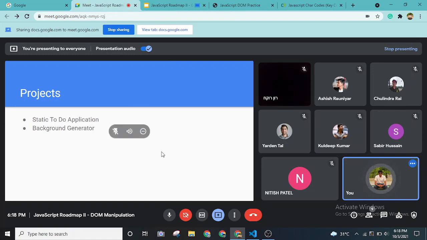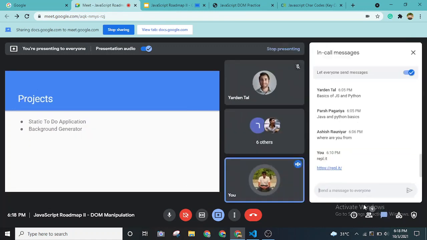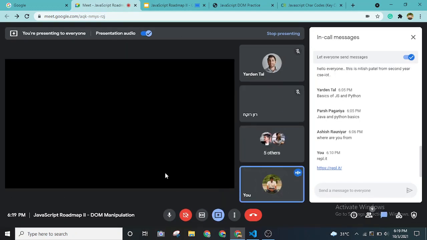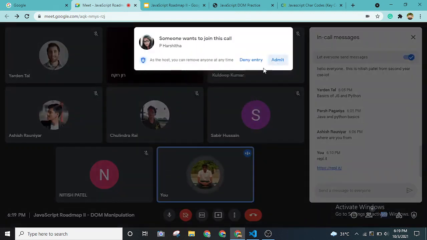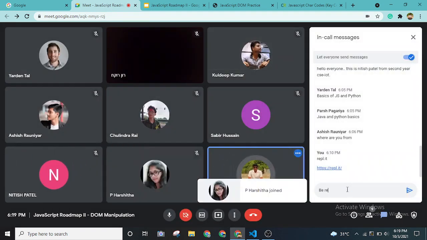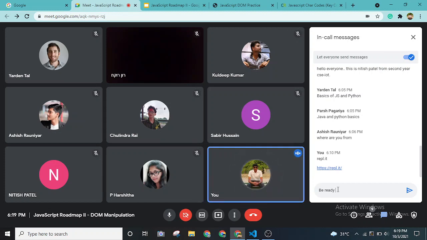Before we move on, those of you who have laptops can use REPL or any online editor, or you can use VS Code or Sublime Text. So let's have a 5 minute break so that you can keep your development environment ready. Then I'll start the coding session. Be ready with your laptops. I'll give you 5 minutes and then let's start coding.